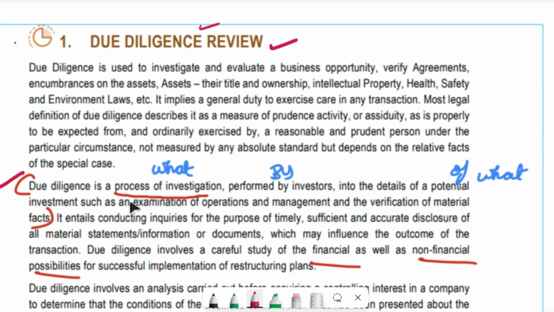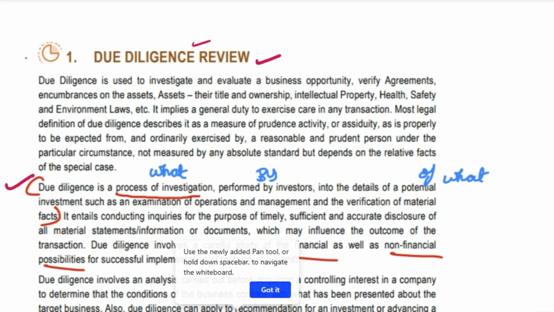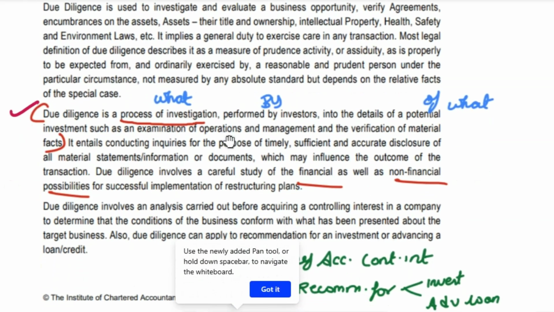Due diligence is nothing but a process. What is the process? It is a process of investigation performed by the investors. What are they going to do?